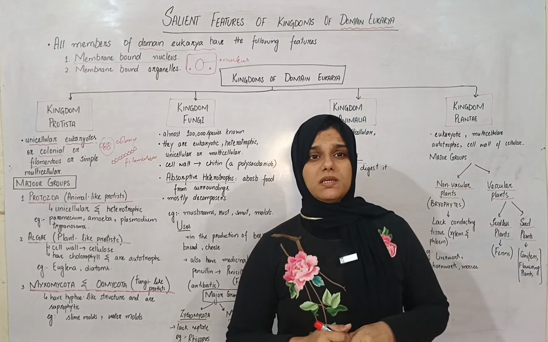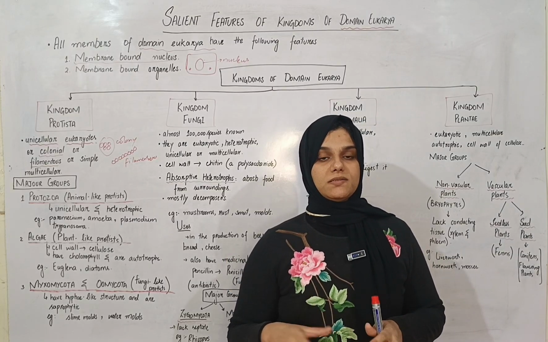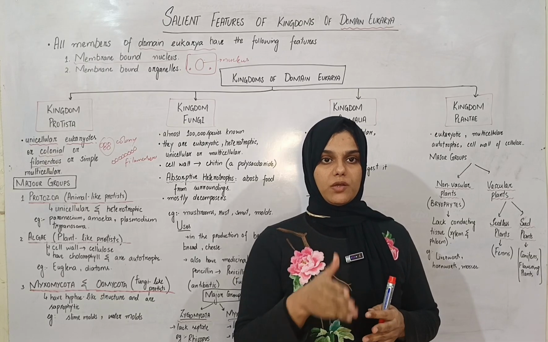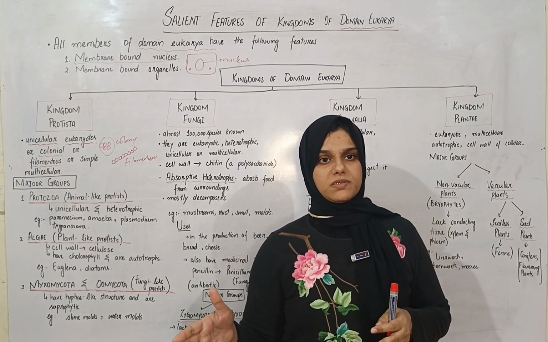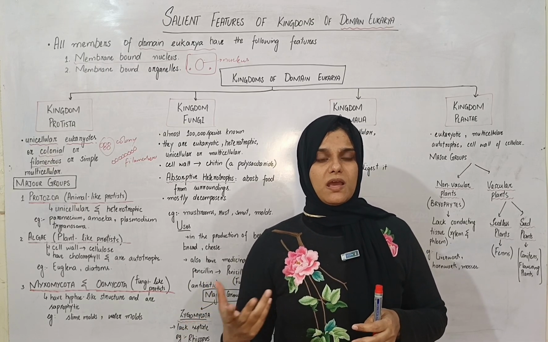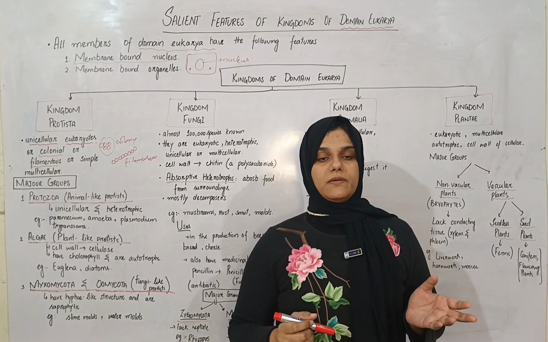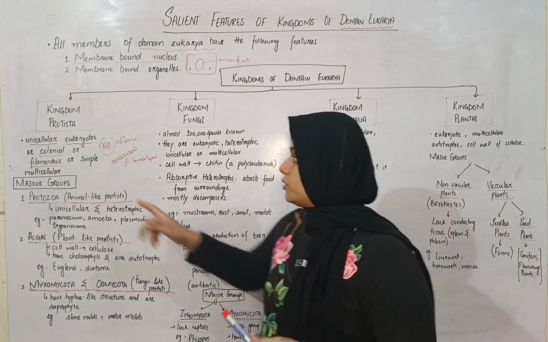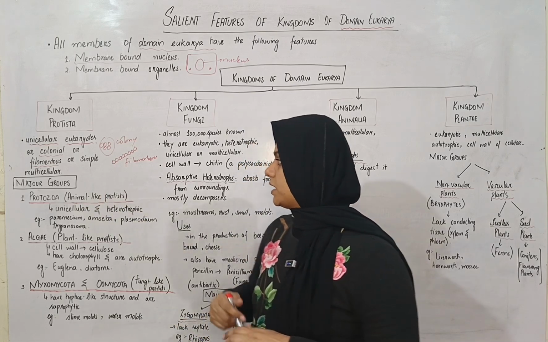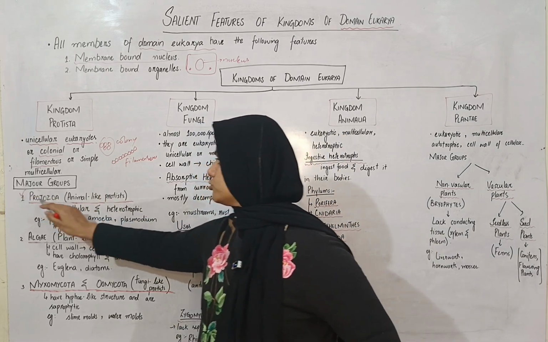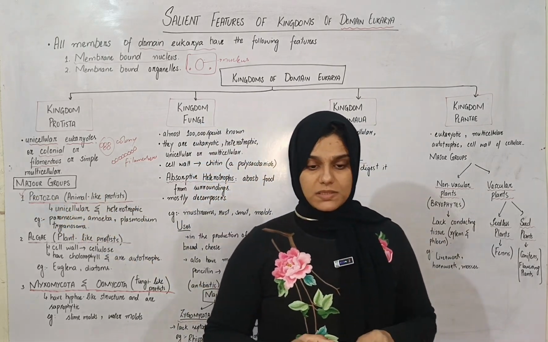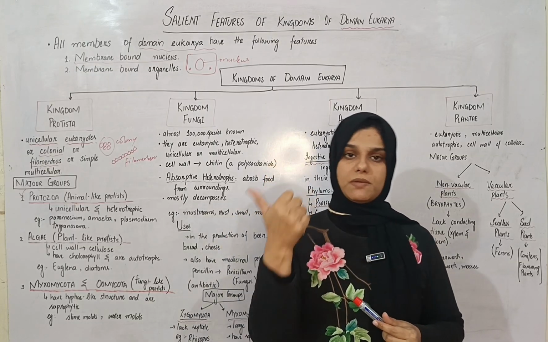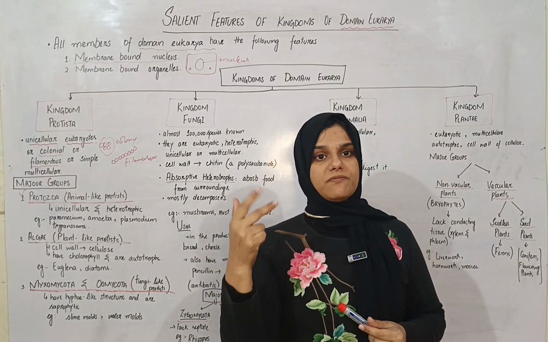I call it the kingdom of exclusion. That is, those organisms that do not fit under the heading of fungi or plantae or animalia are placed in Kingdom Protista. Either they show dual behaviors or they have ambiguous nature, so they are placed in Kingdom Protista. Majorly, Kingdom Protista is divided into three groups: animal-like protists, plant-like protists, and fungi-like protists.